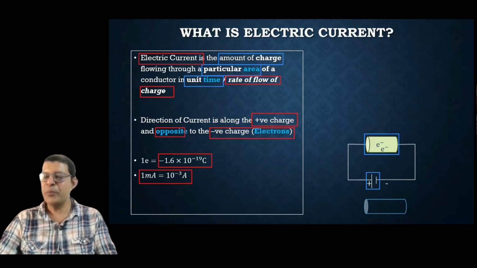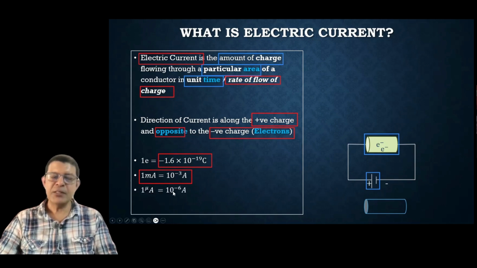Micro is, how many zeros will be there in micro? Can you hear me? How many zeros will be there in micro? 1 microampere is 10 raised to power of minus 6 amperes.